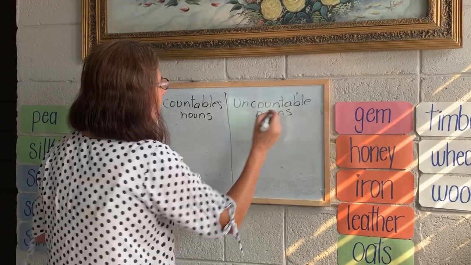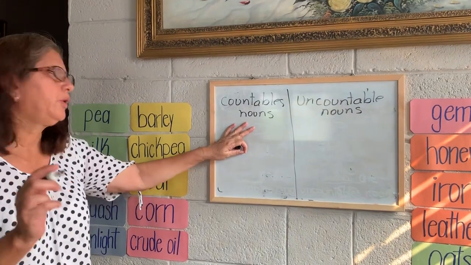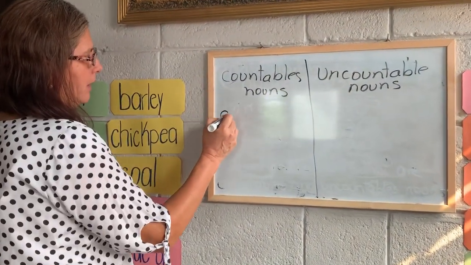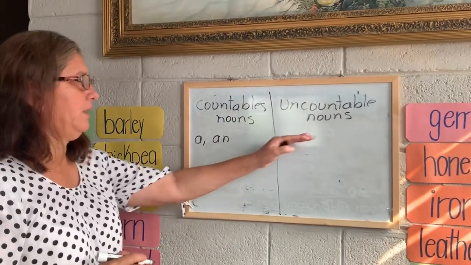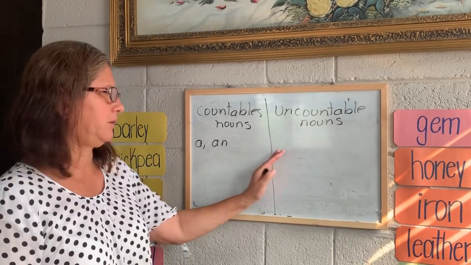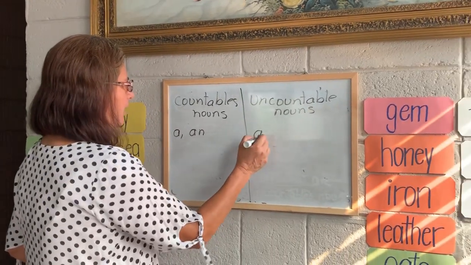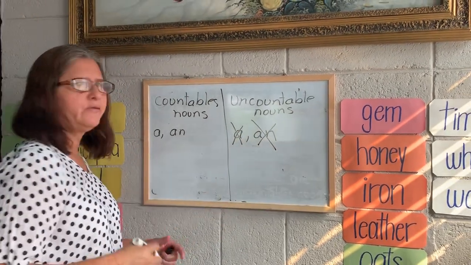Look, these are the divisions. With countable nouns, we use a and an. With uncountable nouns, we cannot use a and an.